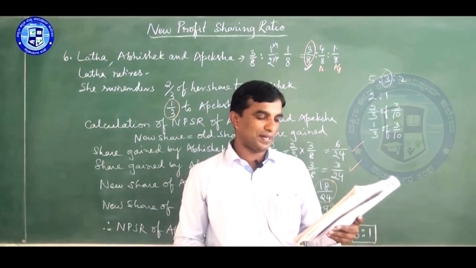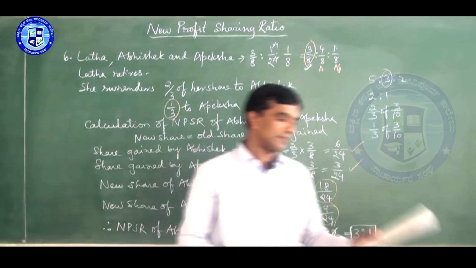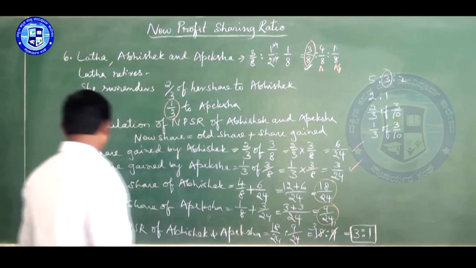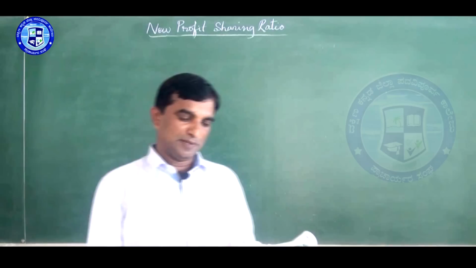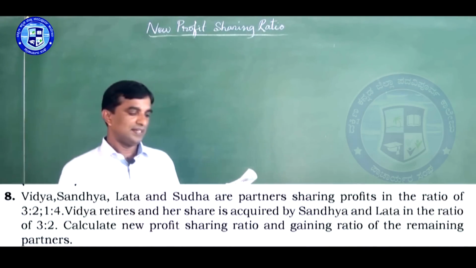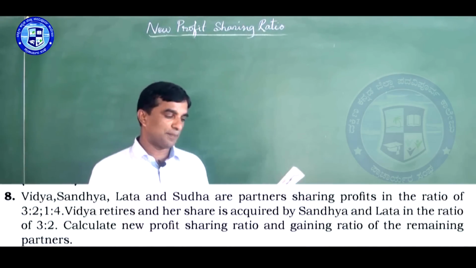There are four partners. Let us see the eighth problem now. Vidya, Sandhya, Lata and Sudha are partners.